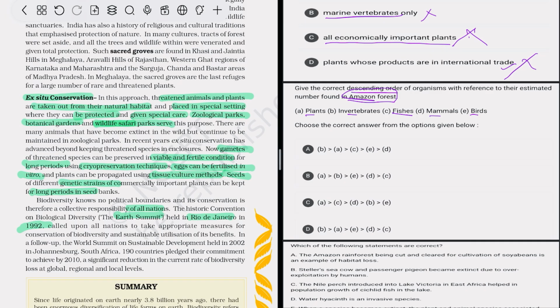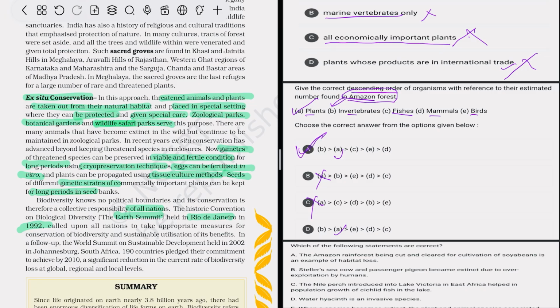So what option could be correct? Invertebrates are in a highly large number, that is 1,25,000. So option B will come first. After that, there is the number of plants. After that, there is the number of fishes. So option A is correct.